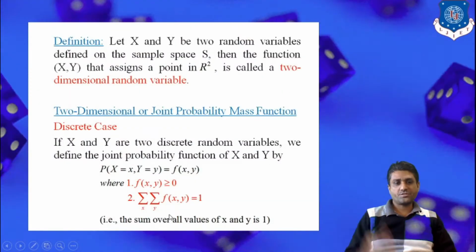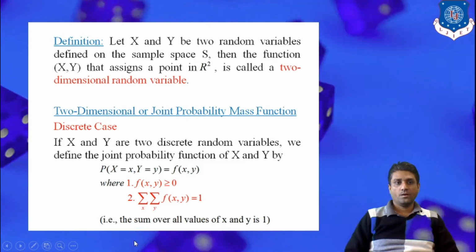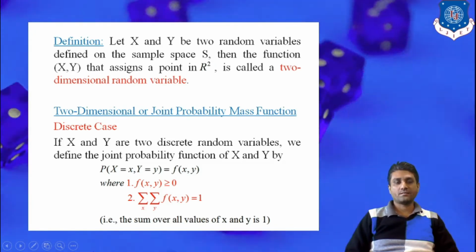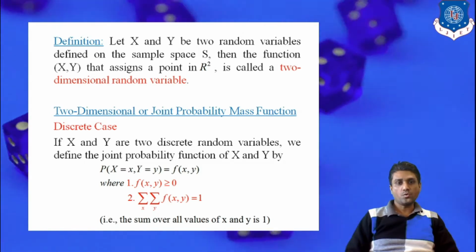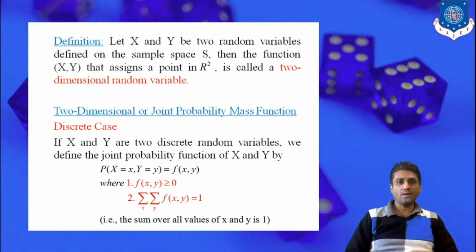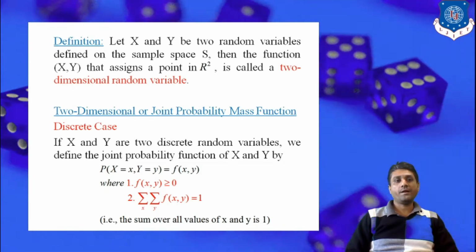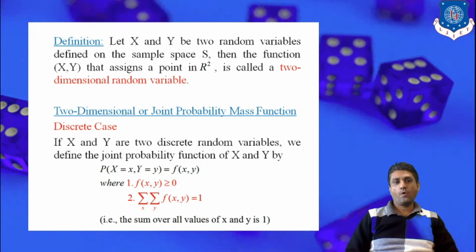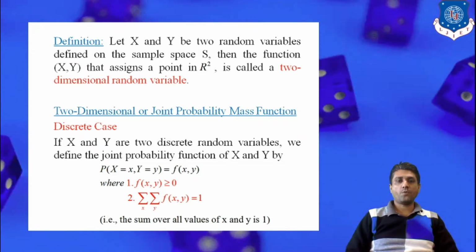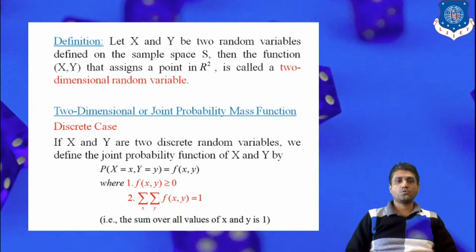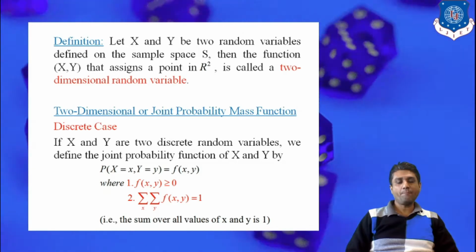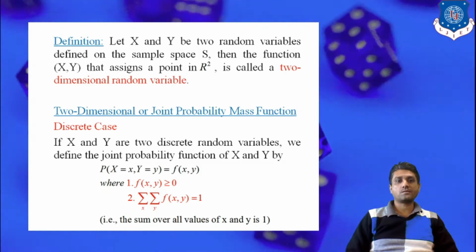So let's see the definition. Capital X and capital Y are two different random variables, and the corresponding function is represented as the coordinate (x, y). Here we are talking about coordinates, so it comes from the R2 plane, because we consider x as well as y coordinates. This is the simple definition of a two-dimensional random variable.